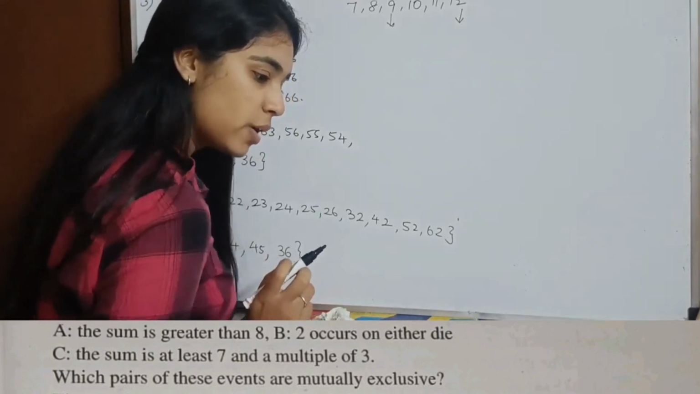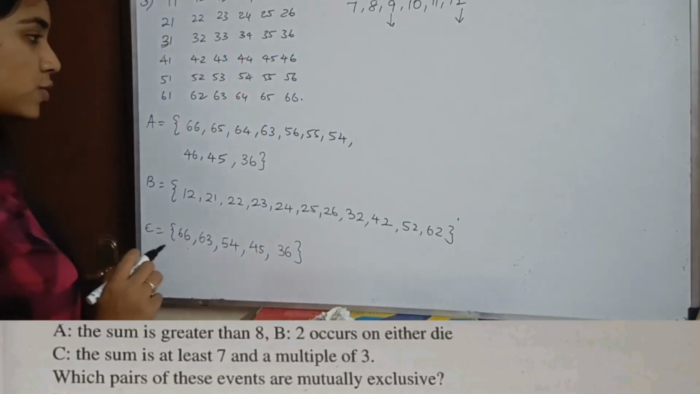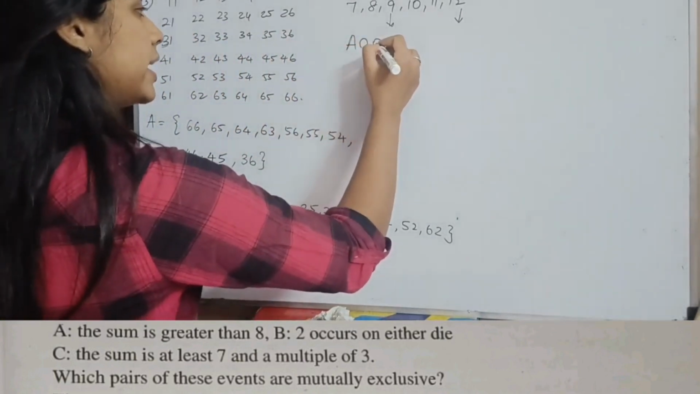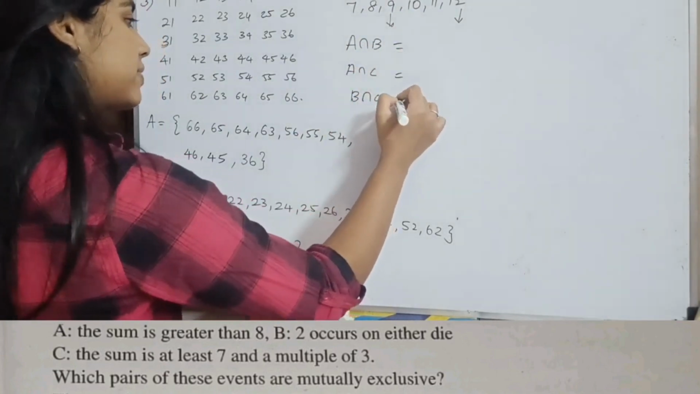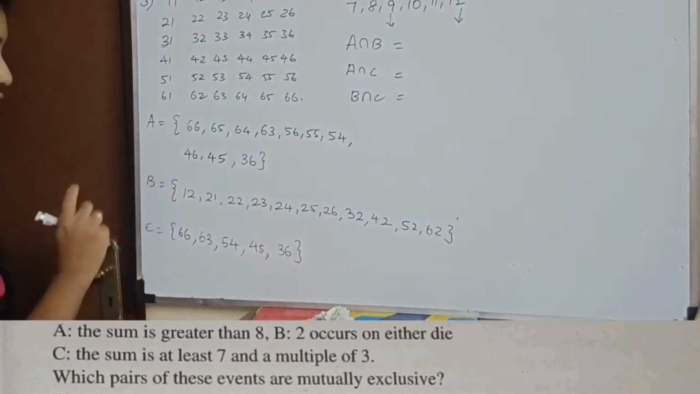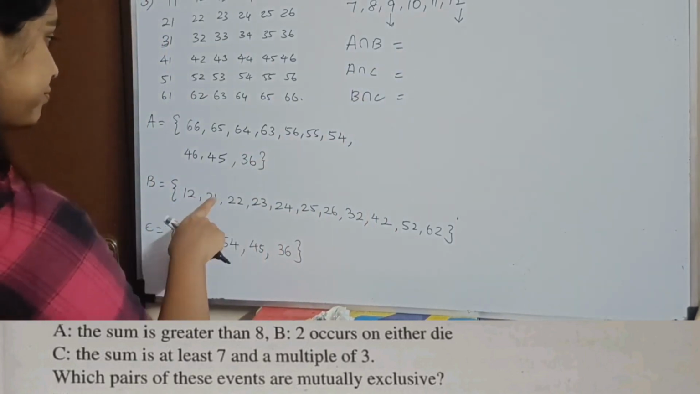Next, which pair of these events are mutually exclusive? What do we look at for mutually exclusive? A intersection B, A intersection C, B intersection C. So let's see if they are all null sets. So A intersection B, do you see any intersection?